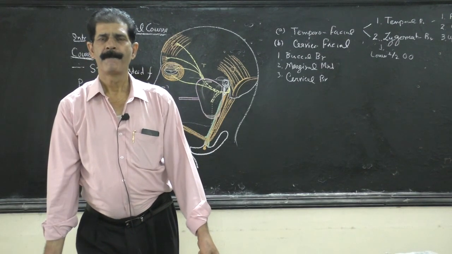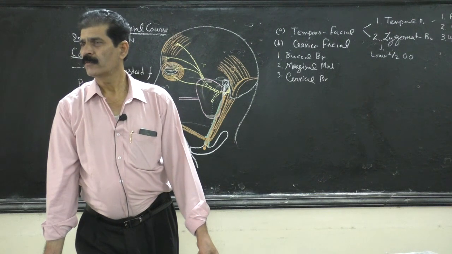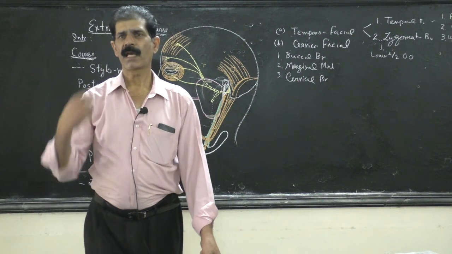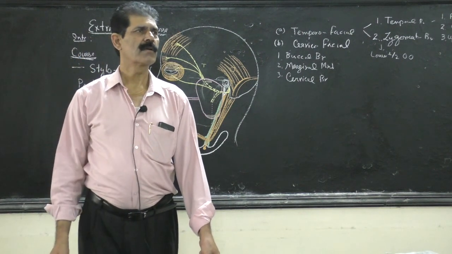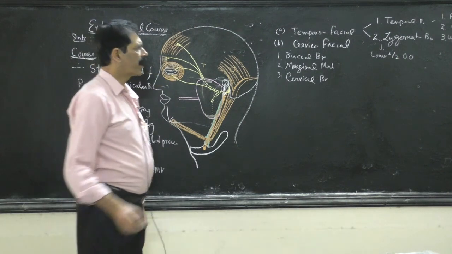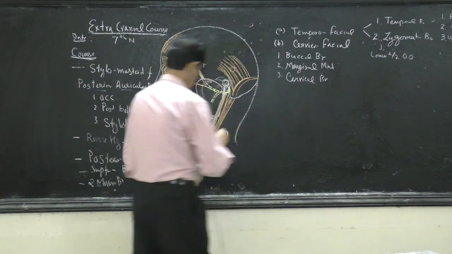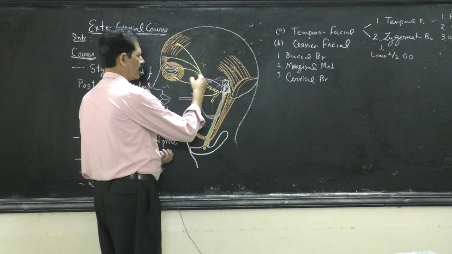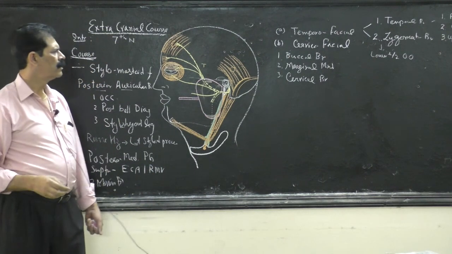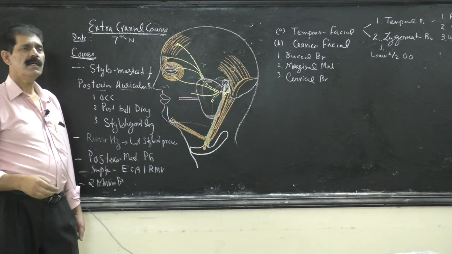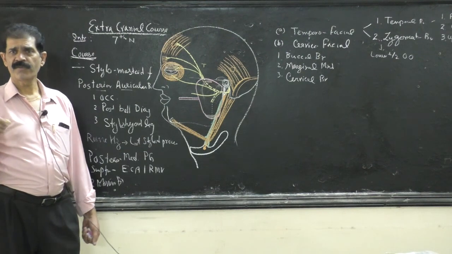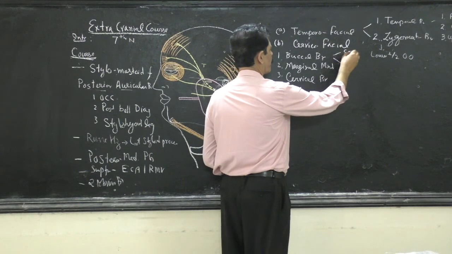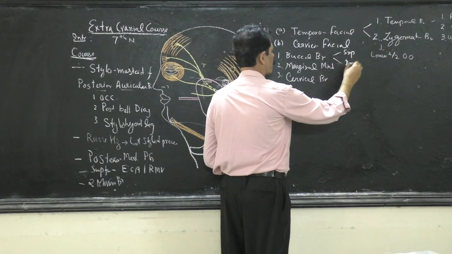The names are suggestive of where they are going. Buccal means around the mouth, the buccal cavity, the oral cavity, so the muscles around it. The buccal branch comes out of the anterior border of the parotid gland, and it divides into two branches, superficial and deep.